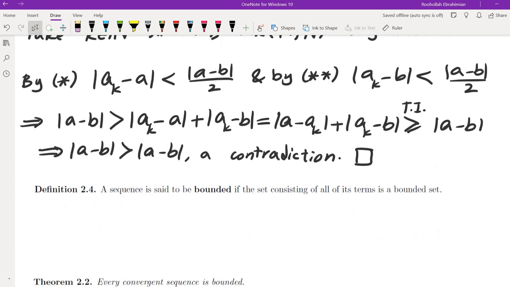Okay, so this is like the most basic theorem for limits of sequences.